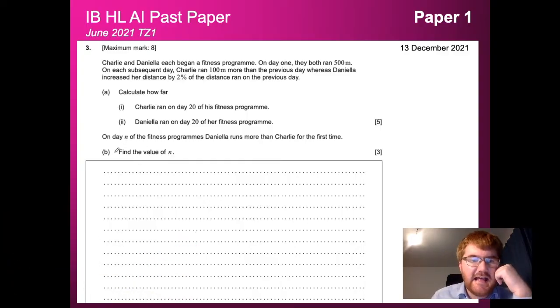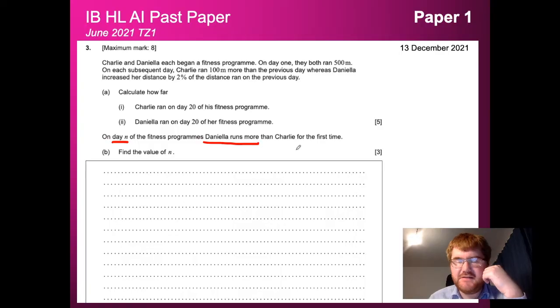Okay, and on to question B. So on day N of the fitness program, Daniela runs more than Charlie for the first time. And now we need to find the value of N, so when that happens. So this is when we're going to use the two formulae that we just saw on the previous page, on the Revision Village formula sheet. So what we need to do here is write an expression for both in terms of n.